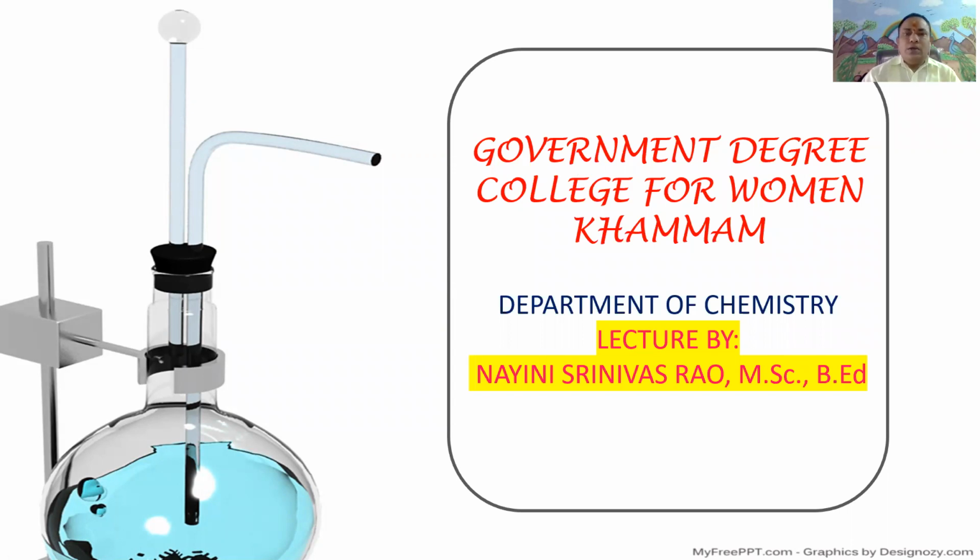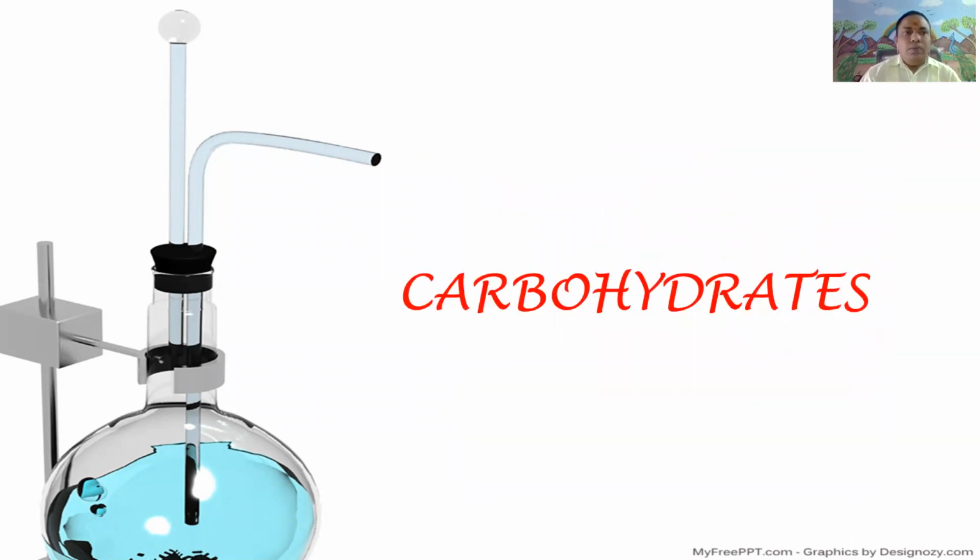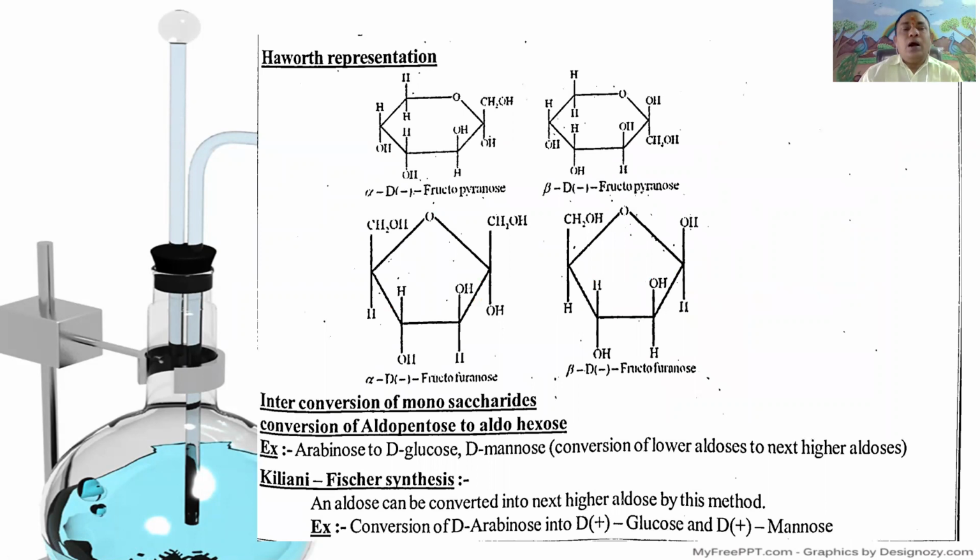Here in the interconversions, before that, the Haworth structures of fructose.